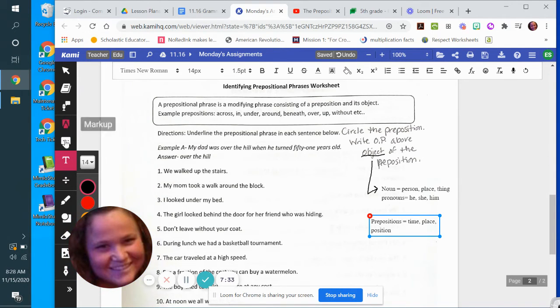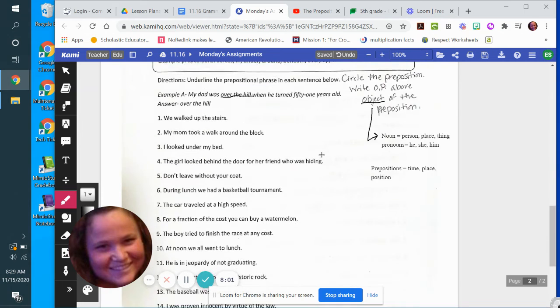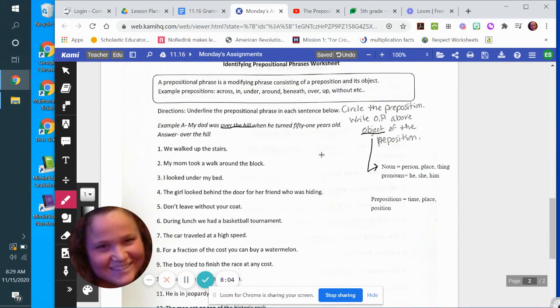So over is our preposition, and then we are over what? And then you're thinking, what noun are we talking about? We're over the hill. The hill is the thing that we're talking about. Don't continue underlining the rest of this sentence because that's not a prepositional phrase. It's just the over, which is telling us a position, and then they're telling us what is in that position, which is the hill. All right, I'll do a couple more with you as practice, but if you really don't get this, it would be a good time to go ask your teacher, and then maybe we can do some small groups and do them together, okay?